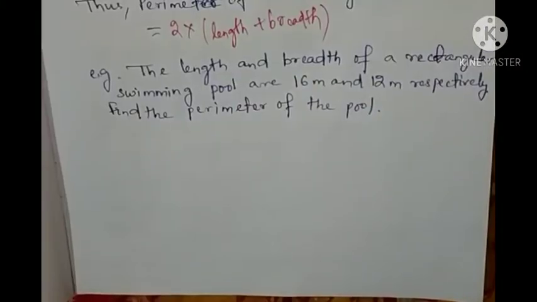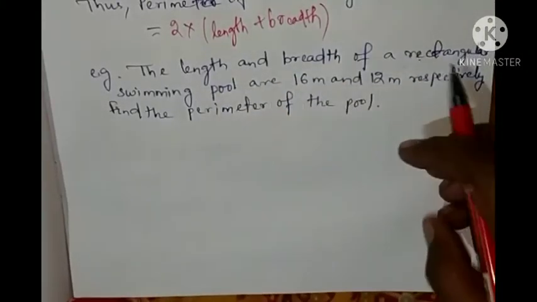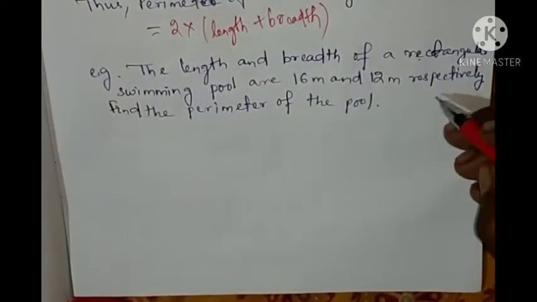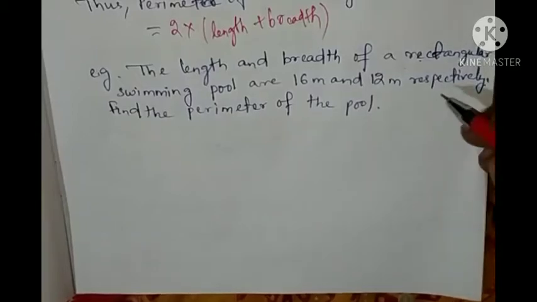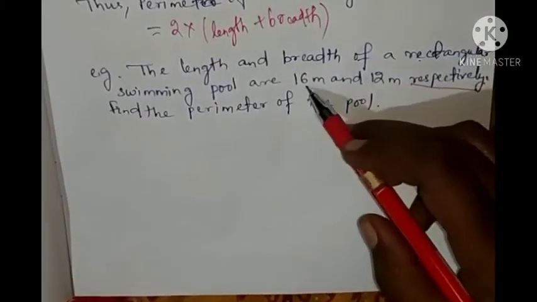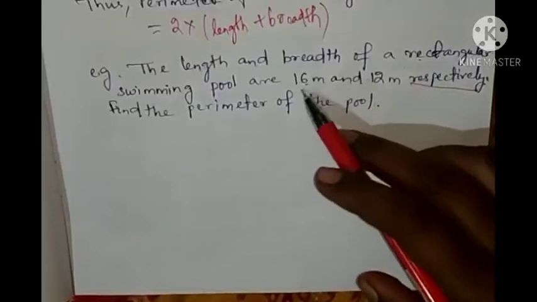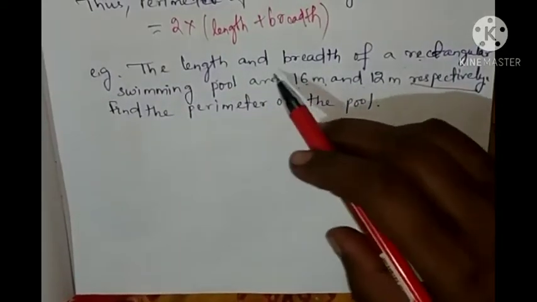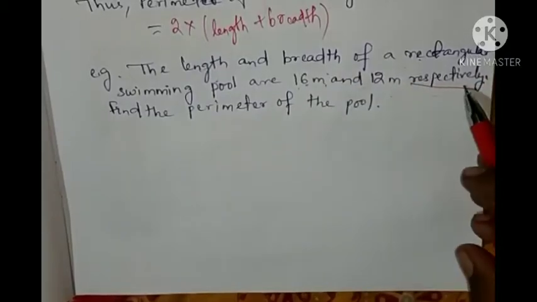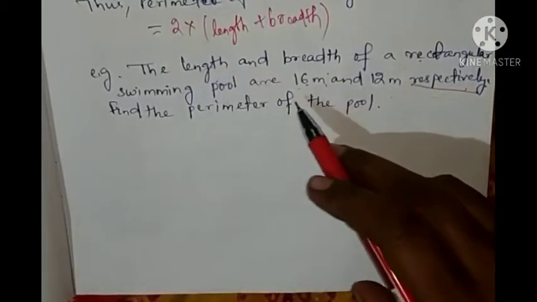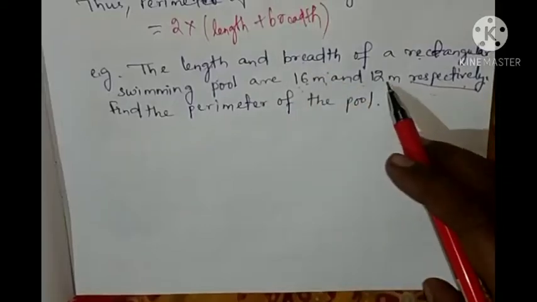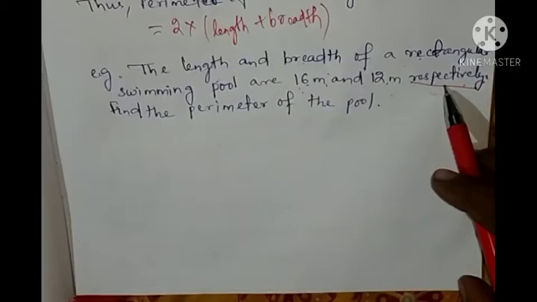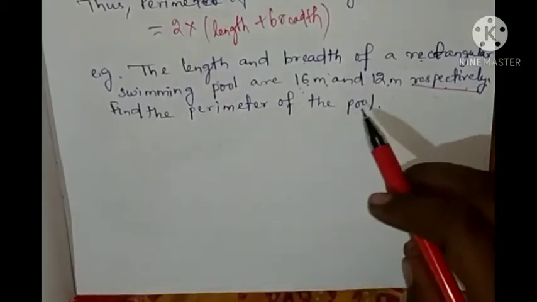Let's see one example. The length and breadth of a rectangular swimming pool are 16 meter and 12 meter respectively. Look here, the term respectively is used. Respectively means 16 meter is length, because 16 meter comes first, and 12 meter comes second, that is for breadth. We have not written that length is 16 meter and breadth is 12 meter. We have joined two sentences, that's why we have written respectively. Find the perimeter of the pool.